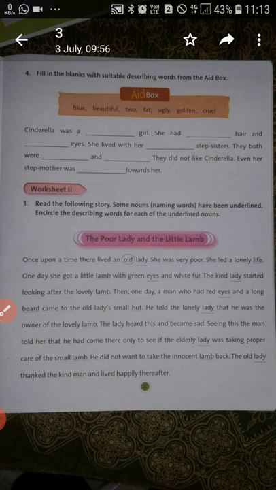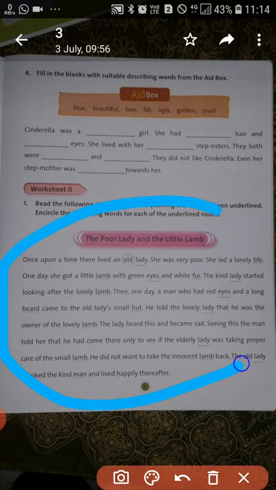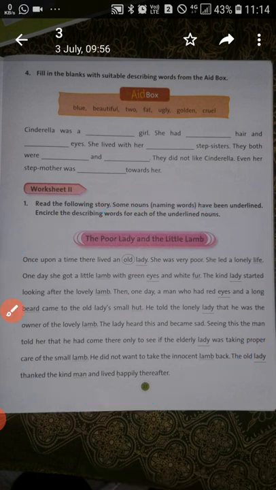Now what is in worksheet number 2? Read the following story. Some nouns have been underlined. Encircle the describing words for each of the underlined nouns. Students, you can see in this whole worksheet the nouns are underlined, and we have to circle the describing words used for these nouns. So we will do it right now.